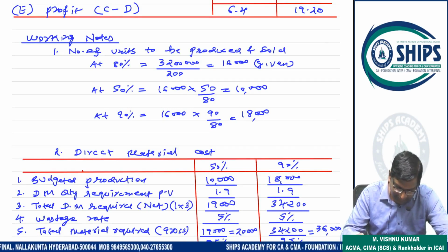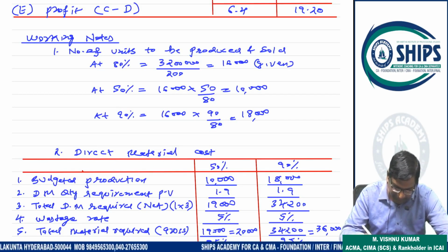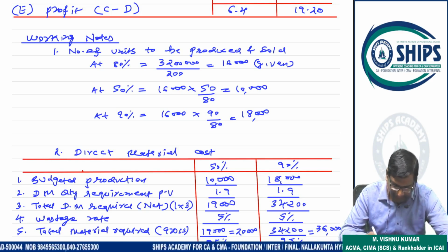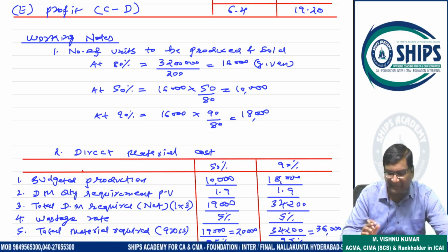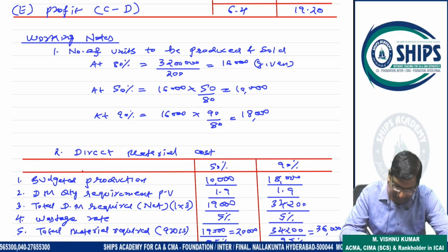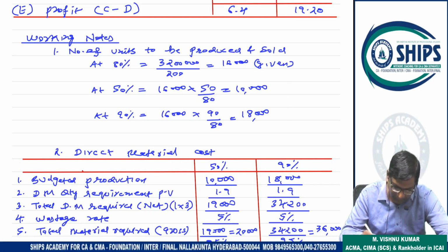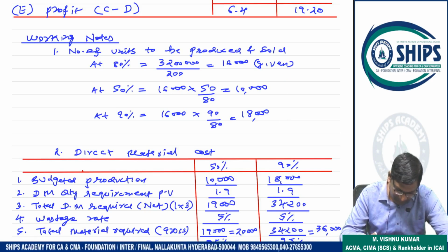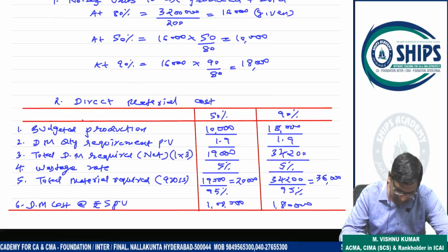Similarly, if you calculate at 60%, it will be 16,000 into 60 by 80. That's it. Now we have to prepare the budget for 50% and 90%. That's why this is important for me. Clear? Yes, sir.